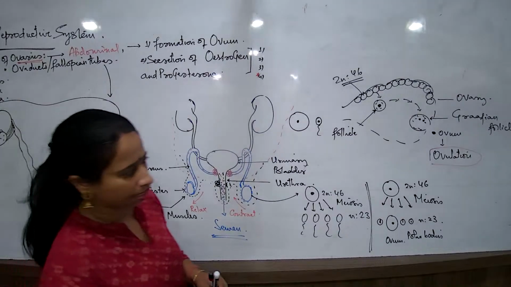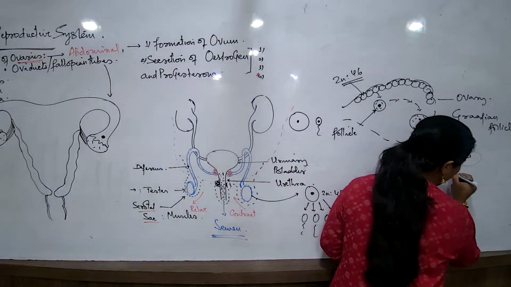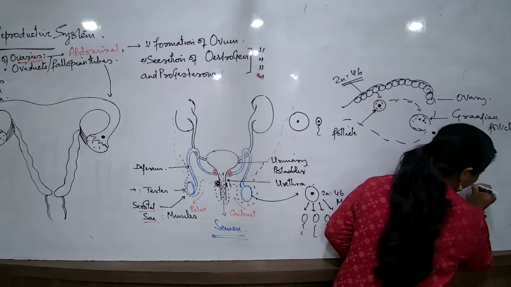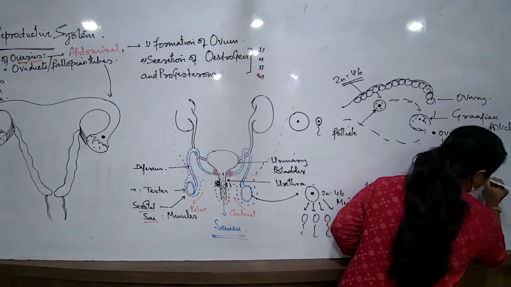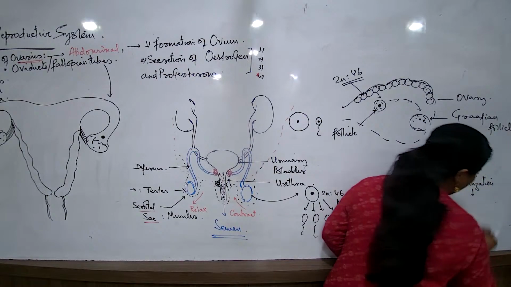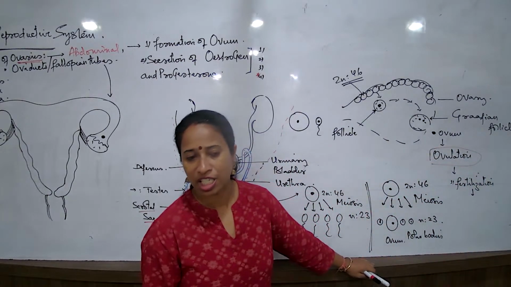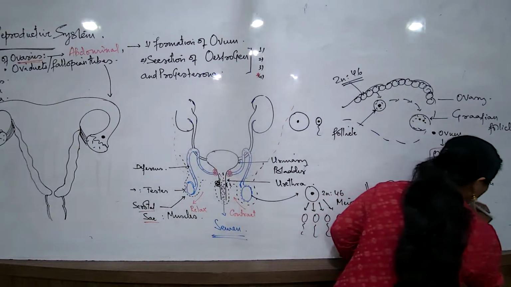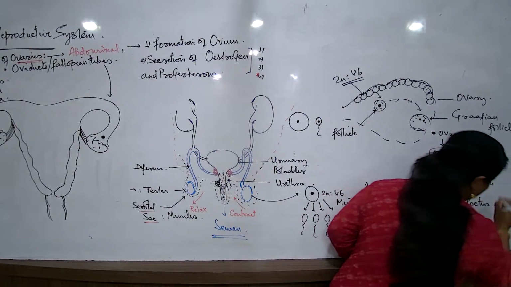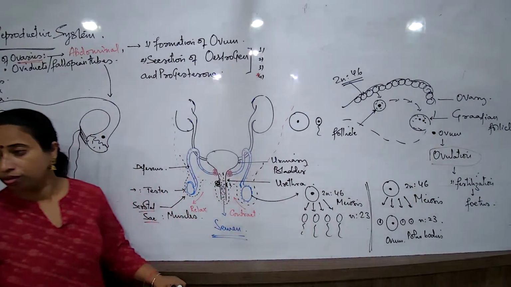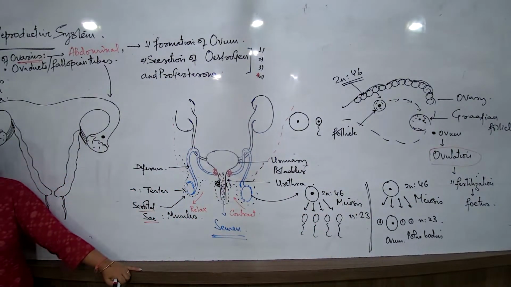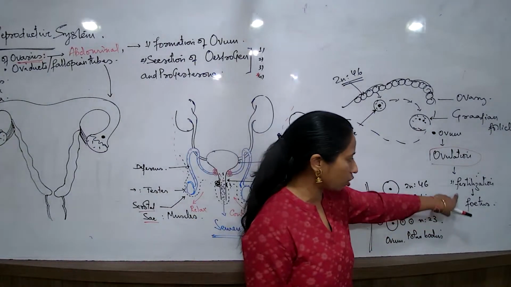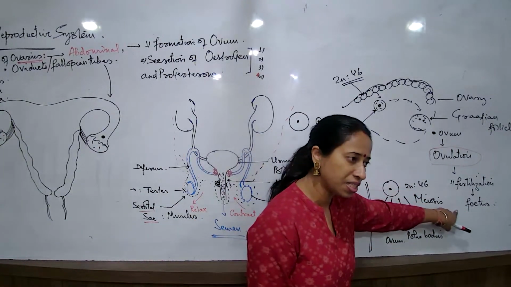So let us try understanding that ये जो ovum है, what will happen to this ovum if it undergoes the process of fertilization? If it undergoes the process of fertilization, then what will happen? It will result in the formation of the fetus. What is fetus? Multicellular developing embryo which takes the shape of a miniature adult and results in the formation of an infant in the embryo sac. So, agar fertilization hua, then fetus.